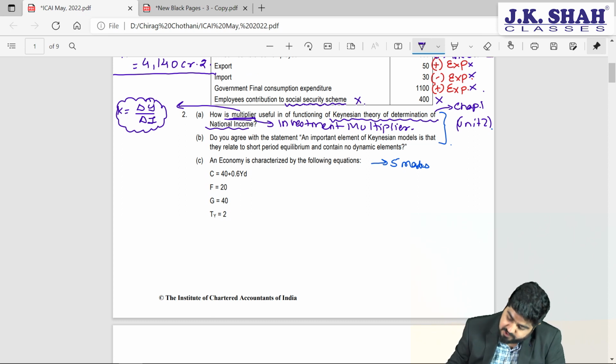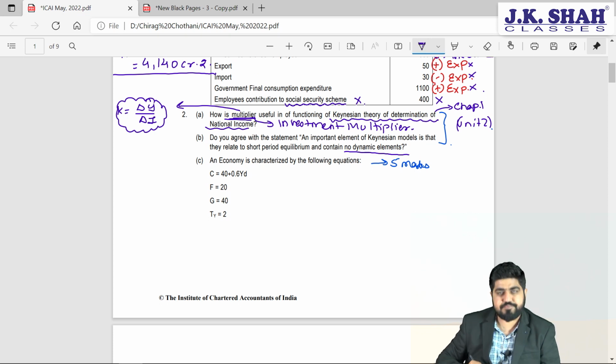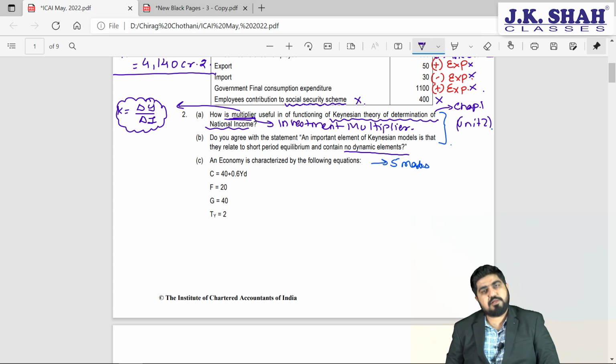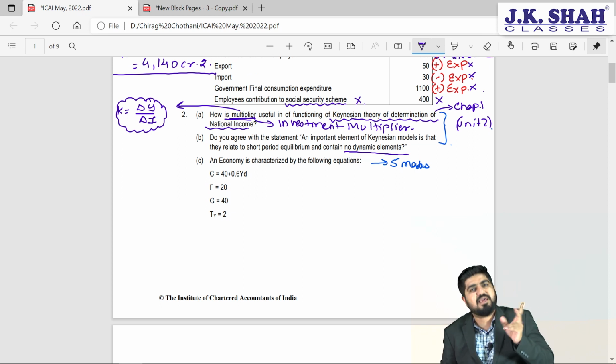Next question. Do you agree with the statement? An important element of Keynesian model is that they relate to short-term period equilibrium and contain no dynamic elements. That means it is asking you that there is no dynamic element. What will you do? Directly answer yes or no? No, my friend. Don't be so straightforward in life.